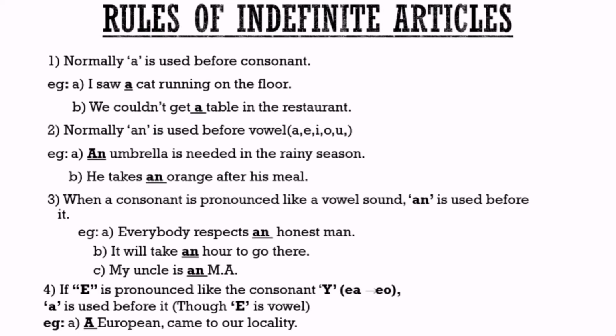Rule 3. When a consonant is pronounced like a vowel sound, An is used before it. I like to repeat it. When a consonant is pronounced like a vowel sound, An is used before it. As an example, everybody respects an honest man.